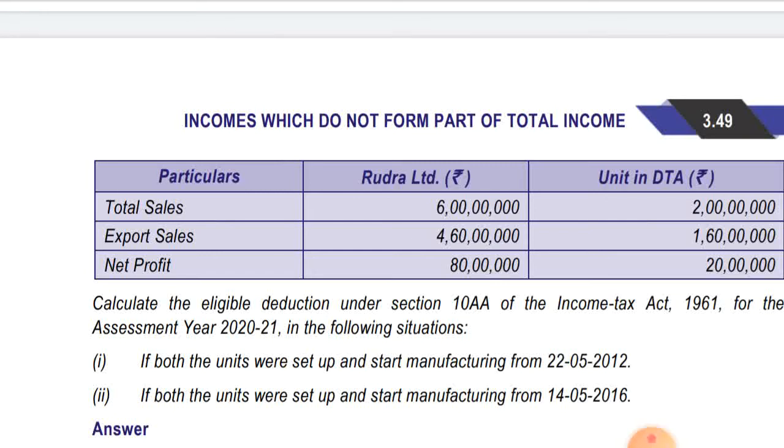So after 5 years 50% deduction will be given in respect of export profit, only in respect of